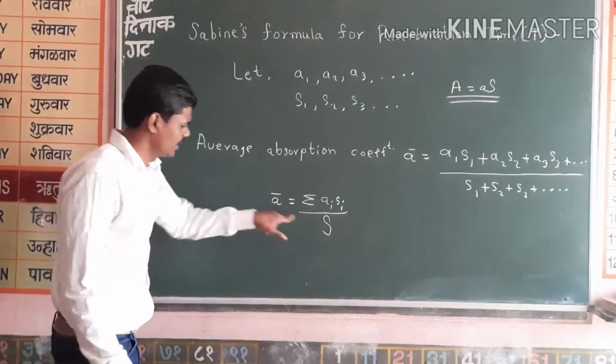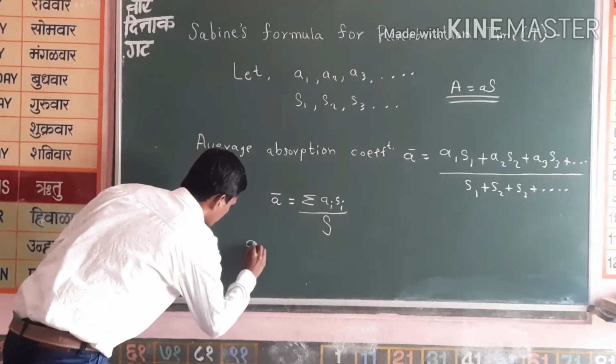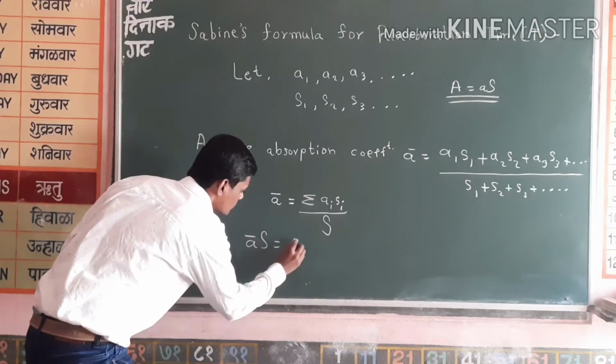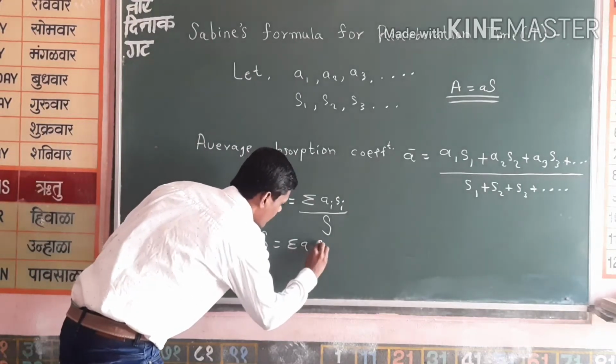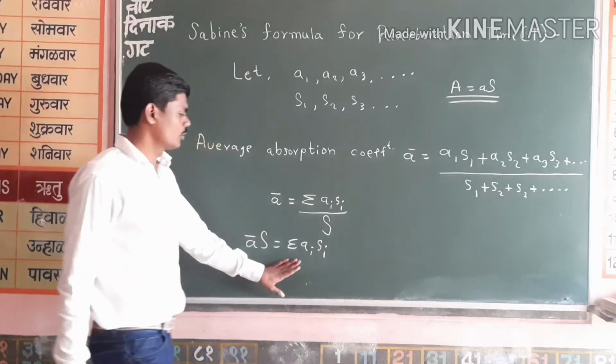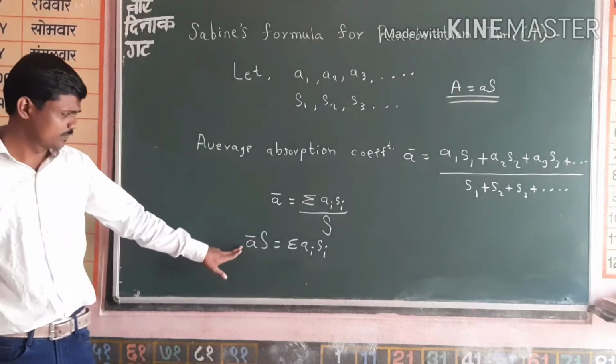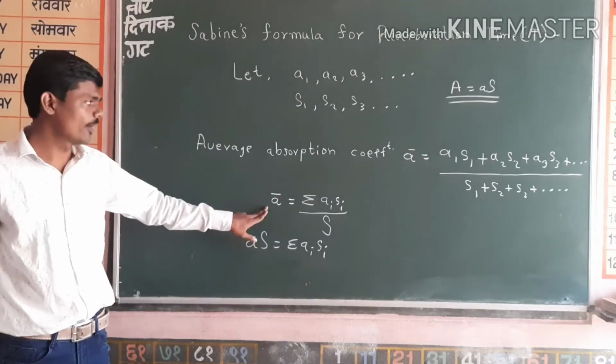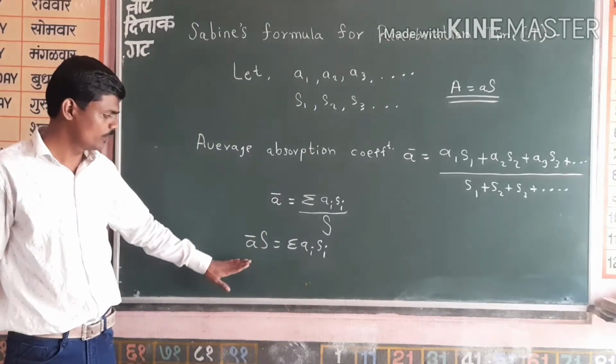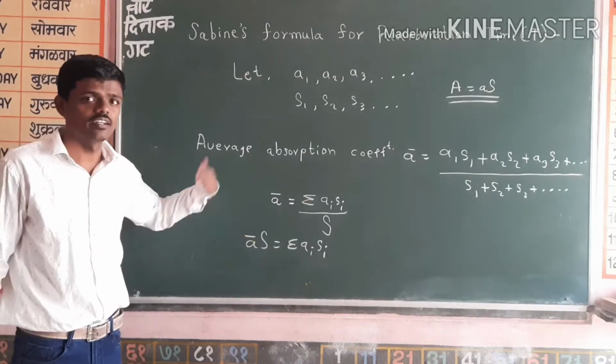Now we can take this S this side, so A bar into S is equal to summation over Ai Si. This is the value of the average absorption coefficient. Now we got this, we will use this later.